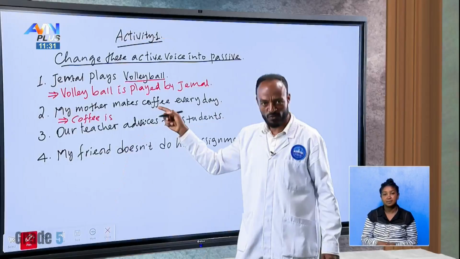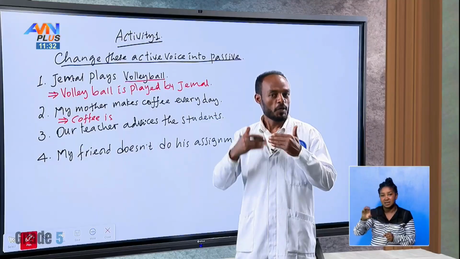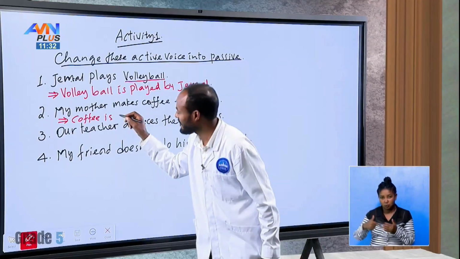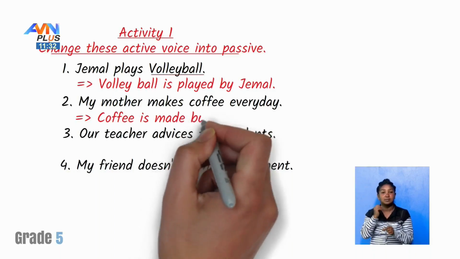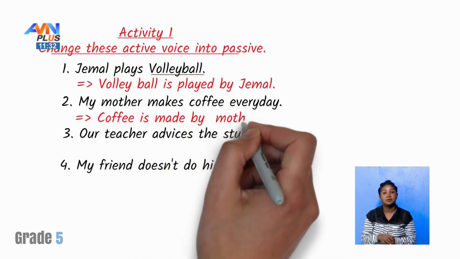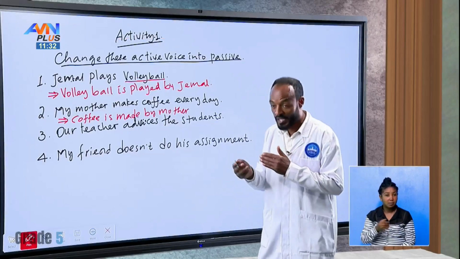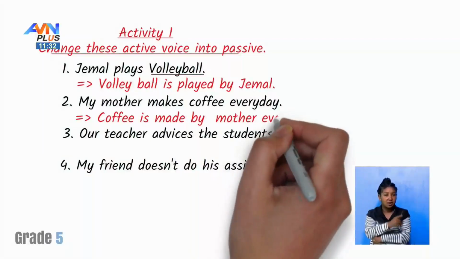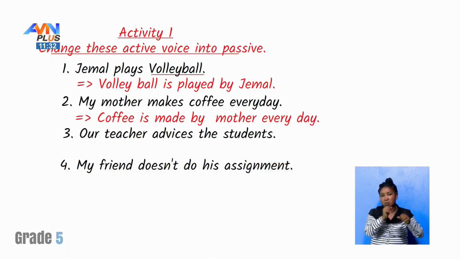What about the verb, the past participle form of this one? Made. Say it again. Made. So coffee is made by my mother. Yes, by my mother every day. This one is just an adverb of frequency.